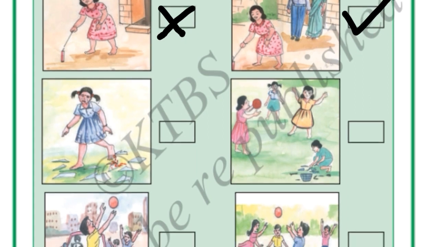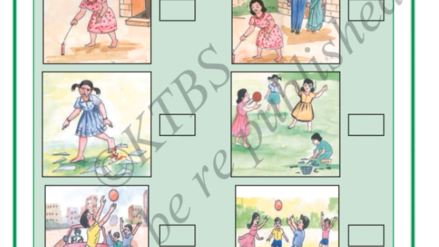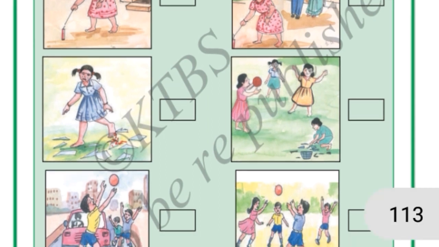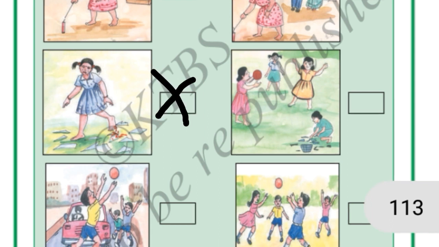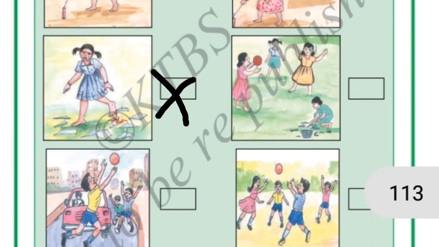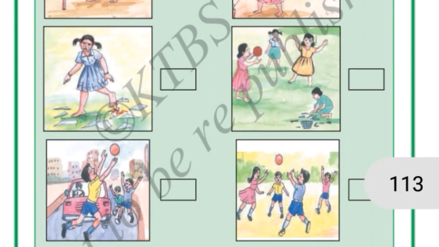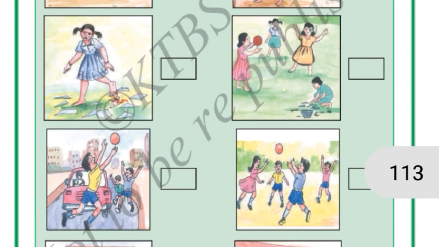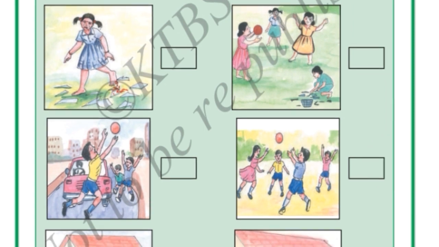Okay, see in the third picture, a girl has hurt herself by putting her leg into glass pieces. This is the wrong thing. You should be careful while walking. Okay, in the next one, you can see all the girls are playing and a girl is taking those glass pieces out from the ground. It is a good thing, right mark.